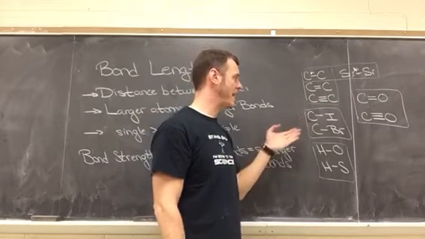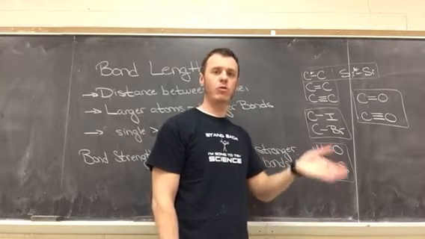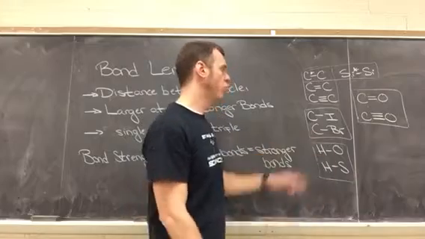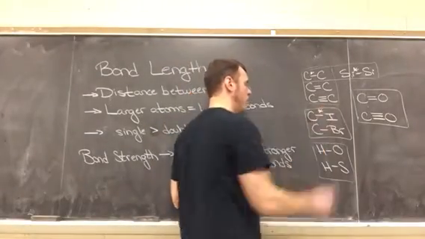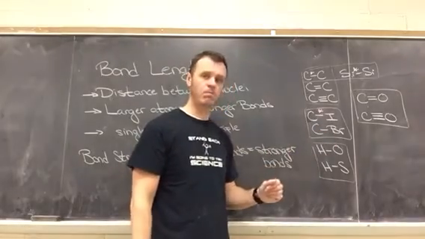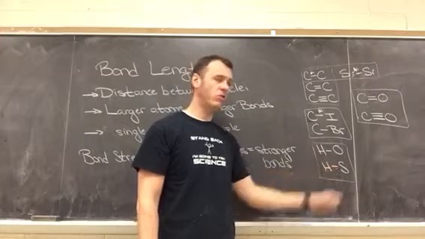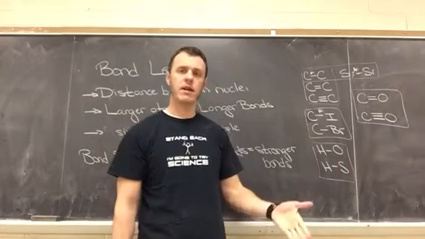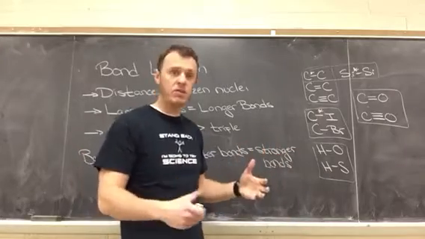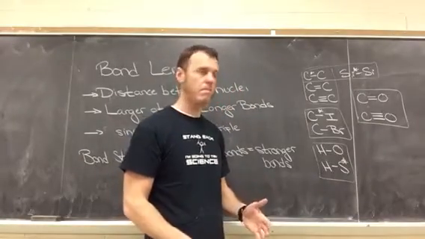Here we have a carbon-iodine bond and a carbon-bromine bond. If you look at the periodic table, you'll notice that iodine is below bromine, which means it's a larger atom. So the longer bond here is the carbon-iodine bond. That's going to be the longest bond between these two. Here we have a hydrogen-oxygen bond and a hydrogen-sulfur bond. Again, if you look at the periodic table, sulfur is below oxygen, meaning it's a larger atom. Because it's a larger atom, this bond is longer, okay?